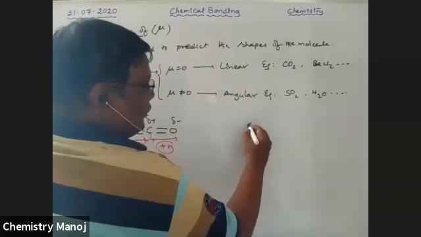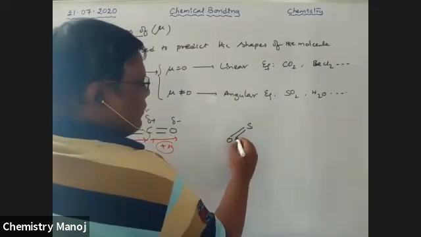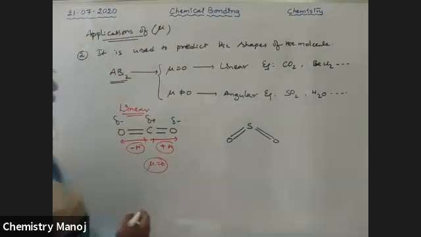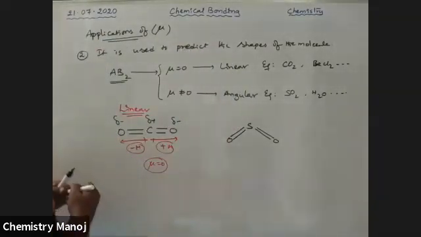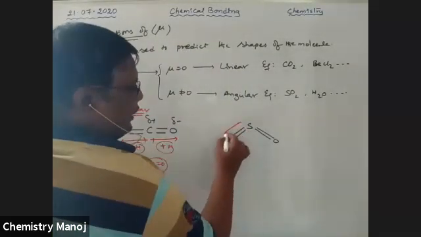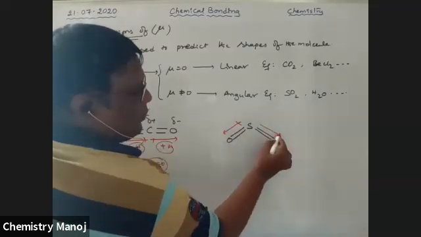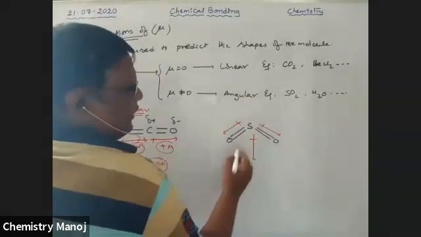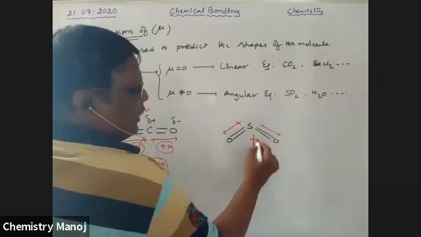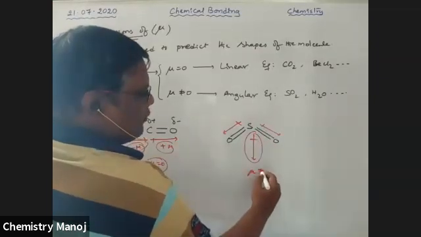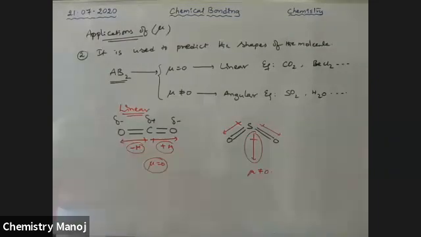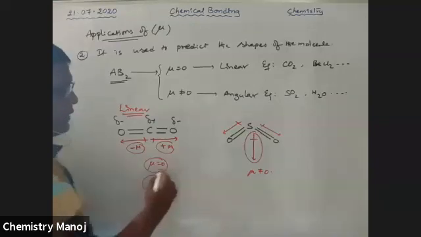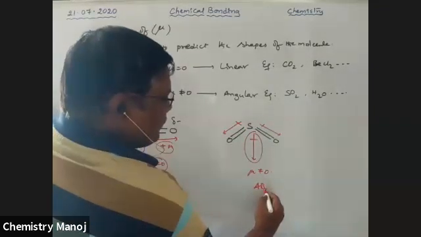See here, SO2. It has a dipole moment. Considering its shape, the direction of the dipole moment from sulfur toward the more electronegative oxygen atoms, these two directions do not cancel each other, they do not oppose. That means mu is not equal to 0. Therefore, it is an AB2 type molecule. It is also an AB2 type molecule.